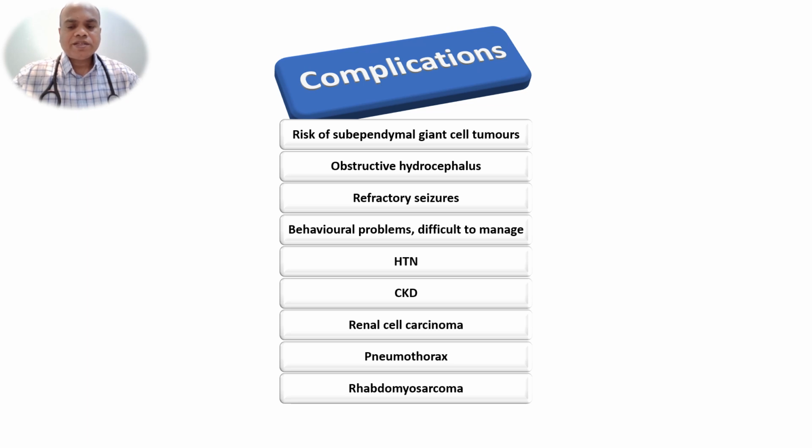Then renal complications: hypertension, refractory hypertension, chronic kidney disease, and renal cell carcinomas; respiratory complications like pneumothorax; and muscular complications like rhabdomyosarcoma. So we have to follow these patients. Once they are diagnosed as tuberous sclerosis, we have to follow them, monitor for these complications and treat accordingly.